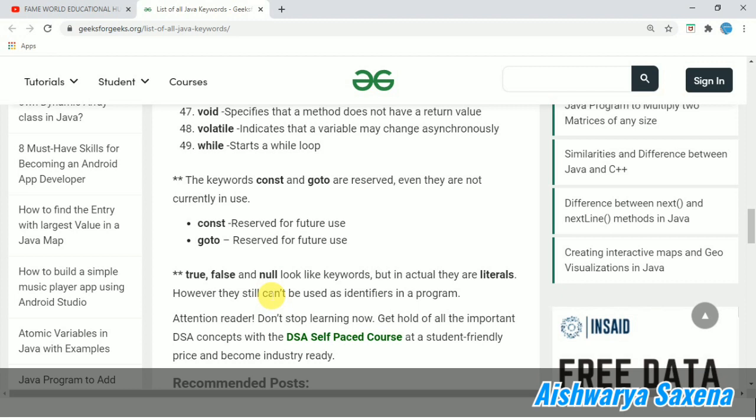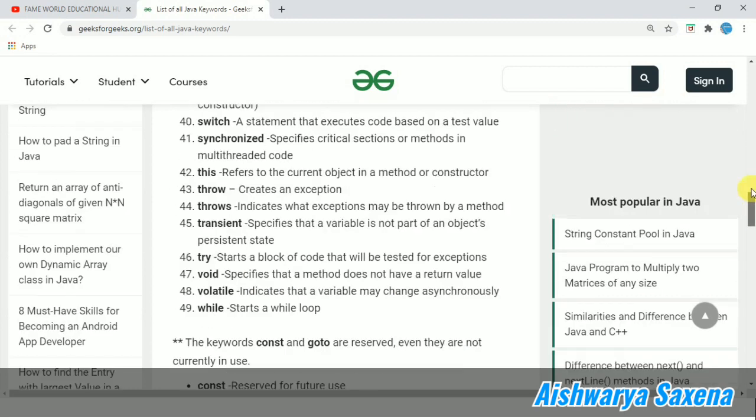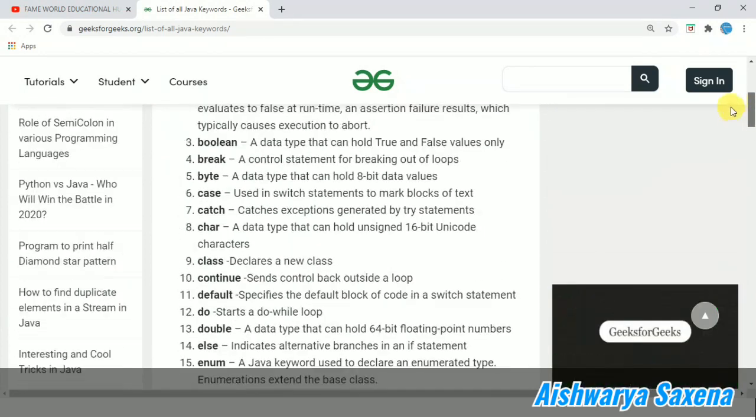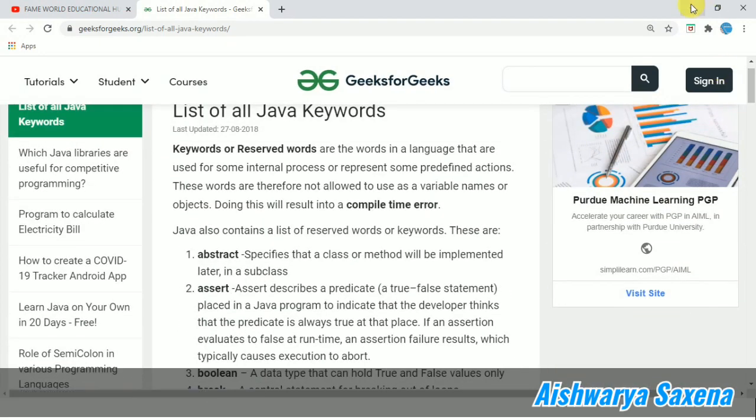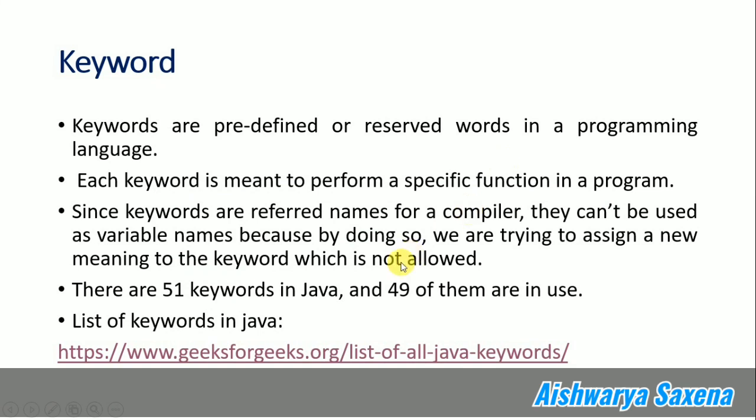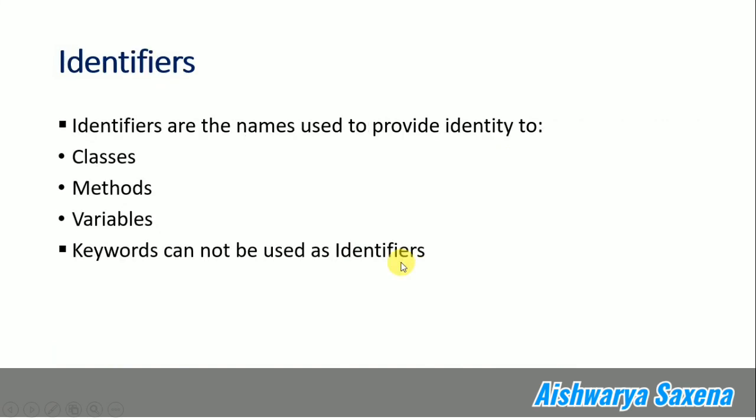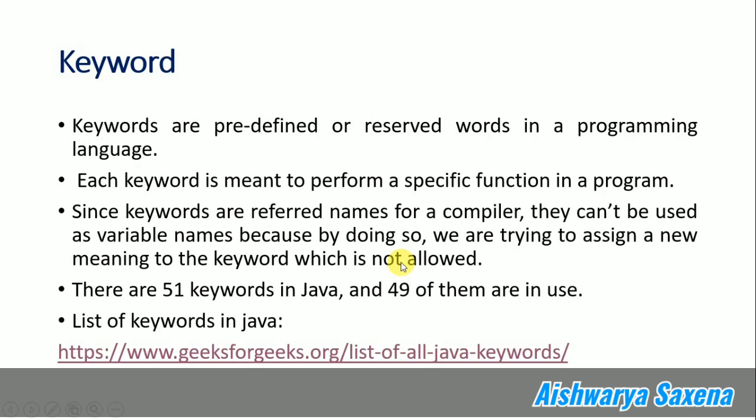They are literals. So these are the things you can see. These are the different keywords and list of keywords. Now coming back to the PPT. So the next thing, like I have discussed about the keywords and also shown you the list of keywords, and I will share the link in the description, so it will be easier for you to get it.